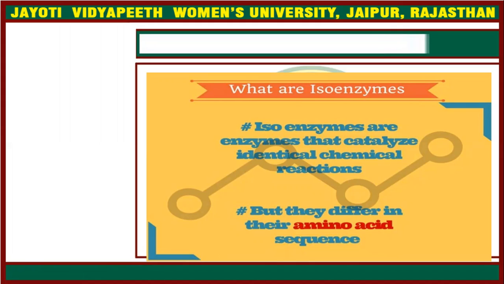Isozymes or isoenzymes. So what are the isozymes? Isoenzymes are the enzymes that catalyze identical chemical reactions, meaning their functions are similar. They are going to complete a single type of function. Functions are very similar, but what is their difference? They differ in their amino acid sequence, but the functions are similar.